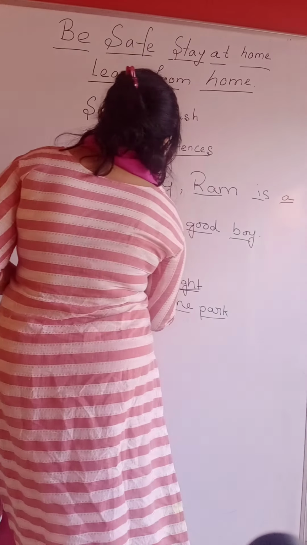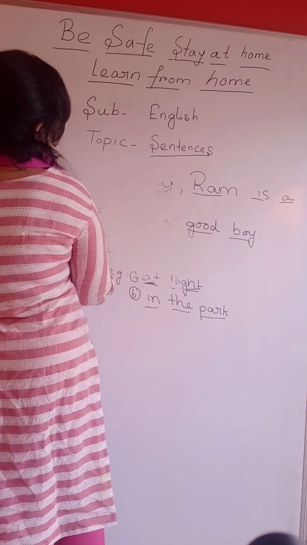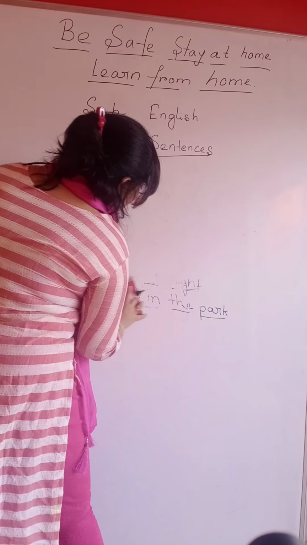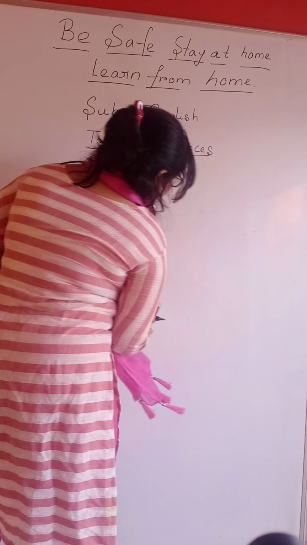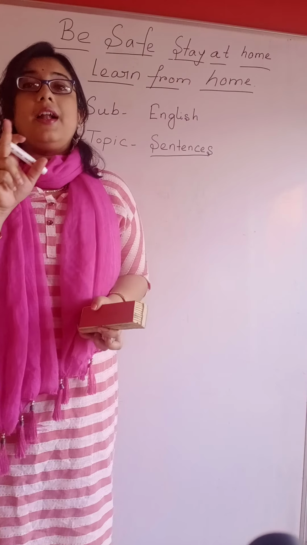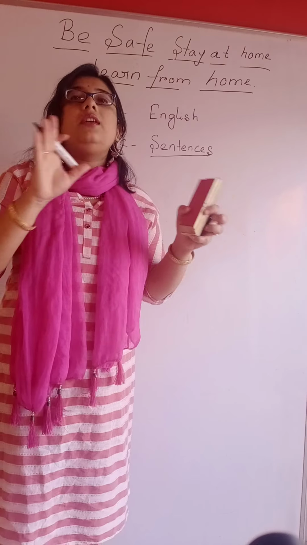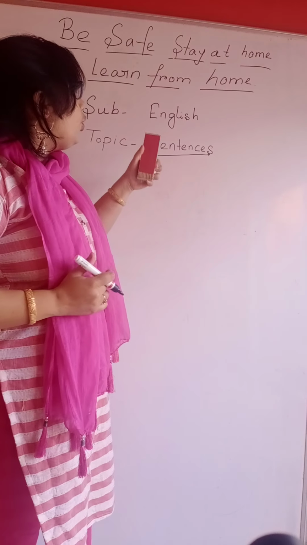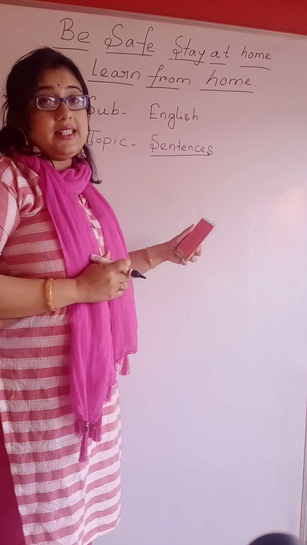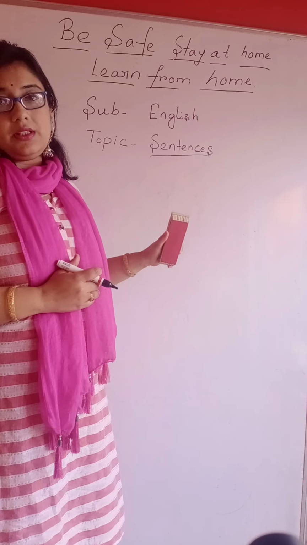Next comes, what are the types of sentences? Sentences can be classified differently according to different criteria. Basically, through definition, we can classify sentences into 4 types.